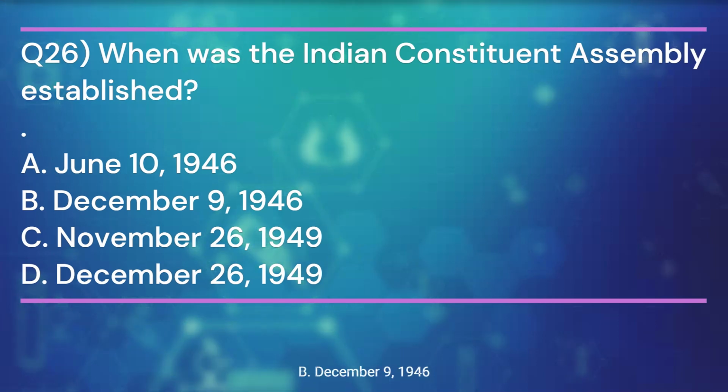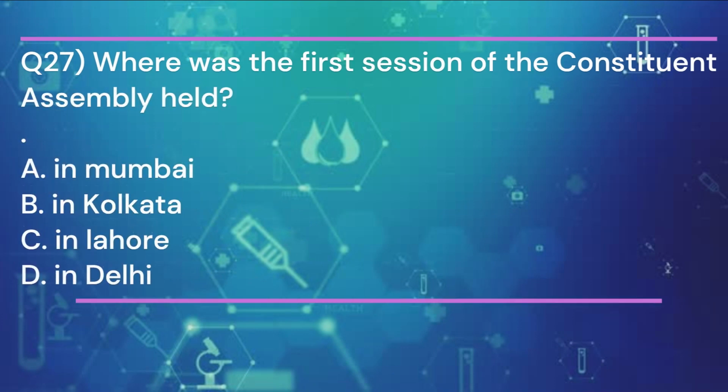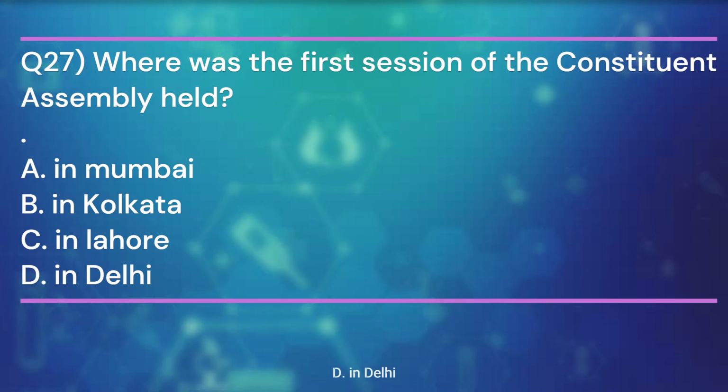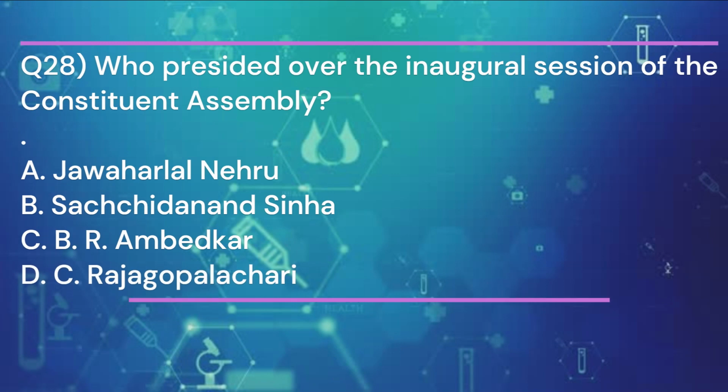9th December 1946. Question 27. Where was the first session of the Constituent Assembly held? And the answer is D. In Delhi. Question 28. Who presided over the inaugural session of the Constituent Assembly? And the answer is B.